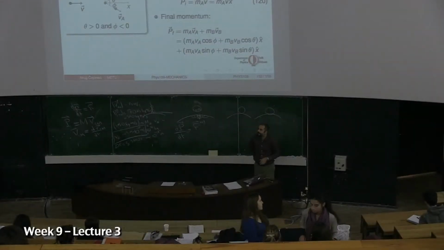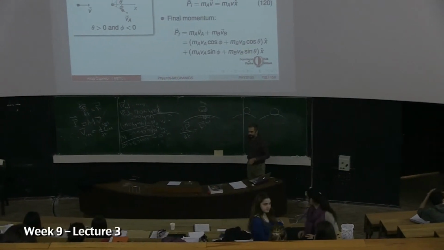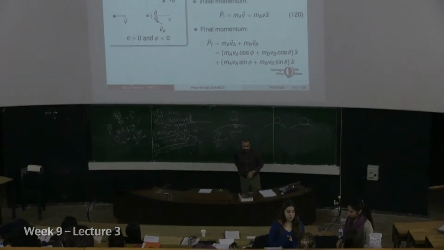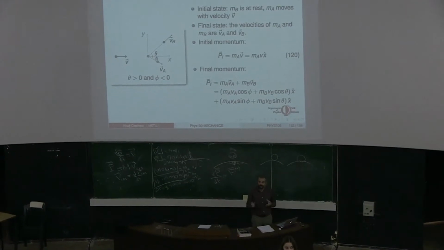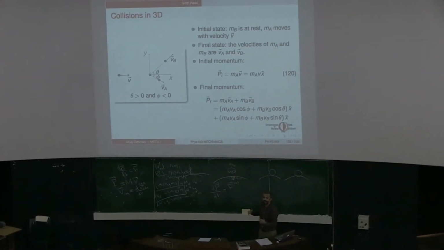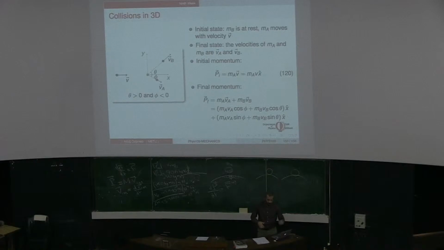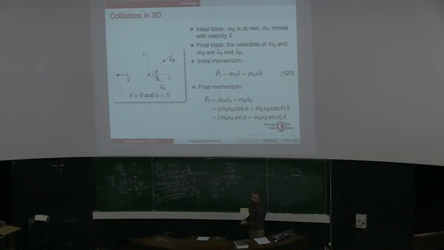Okay, so let us just continue with collisions. We had already discussed the collisions of two masses on a line. So we said that we calculate the initial momenta, the final momenta, and equate the two. Well, in general, the collisions will not be on a line.